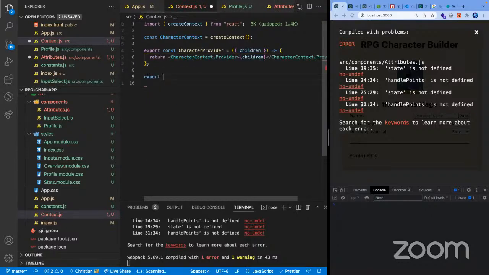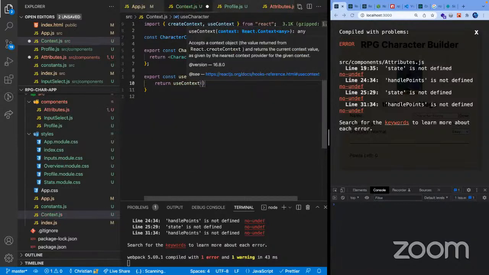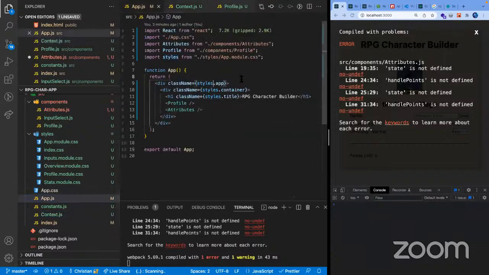And then another export would be creating our own custom hook. Anything that starts with use is going to be a custom hook and would be able to use React's own hooks. So let's say useCharacter. And then in this useCharacter, we're just going to return our useContext. And here in our useContext, we're going to pass in the CharacterContext. Okay. Now at this part, you would need to add this provider in our app to encapsulate.